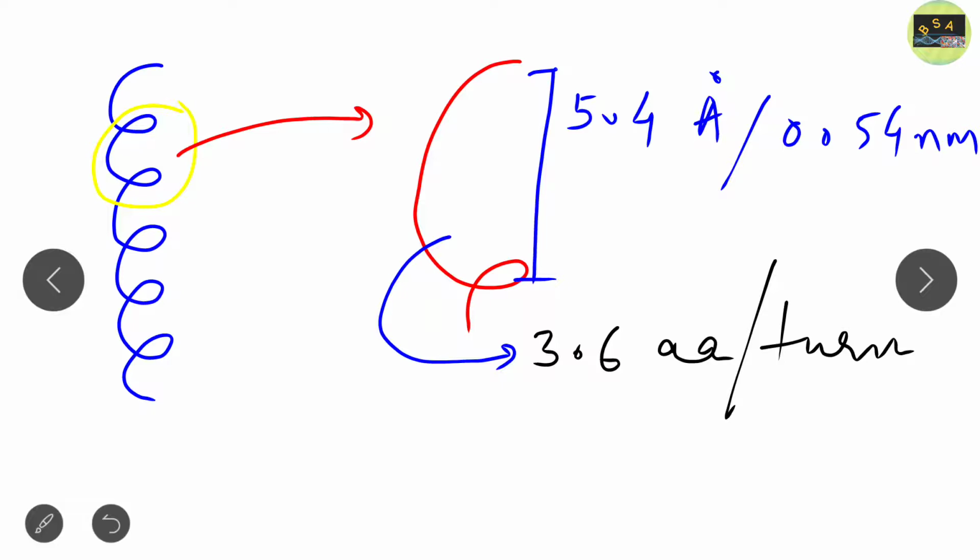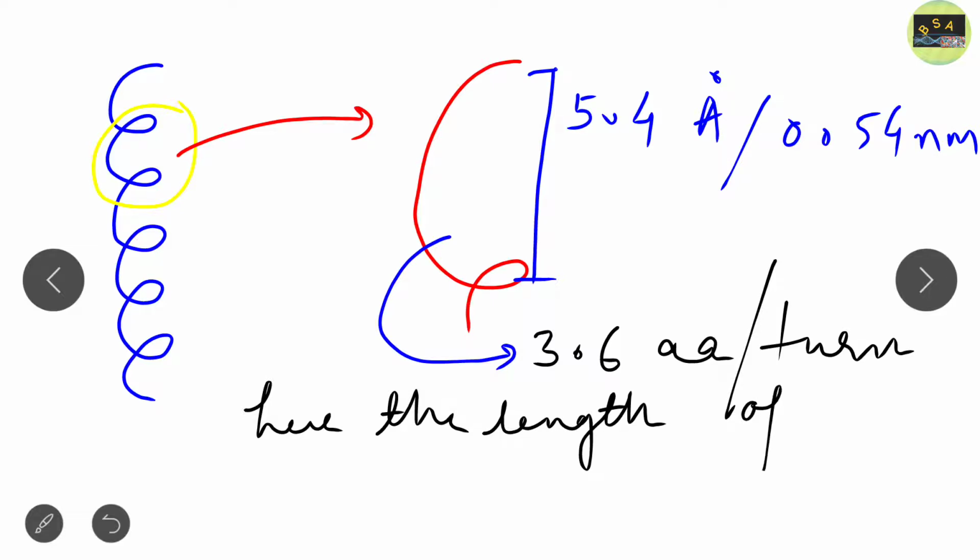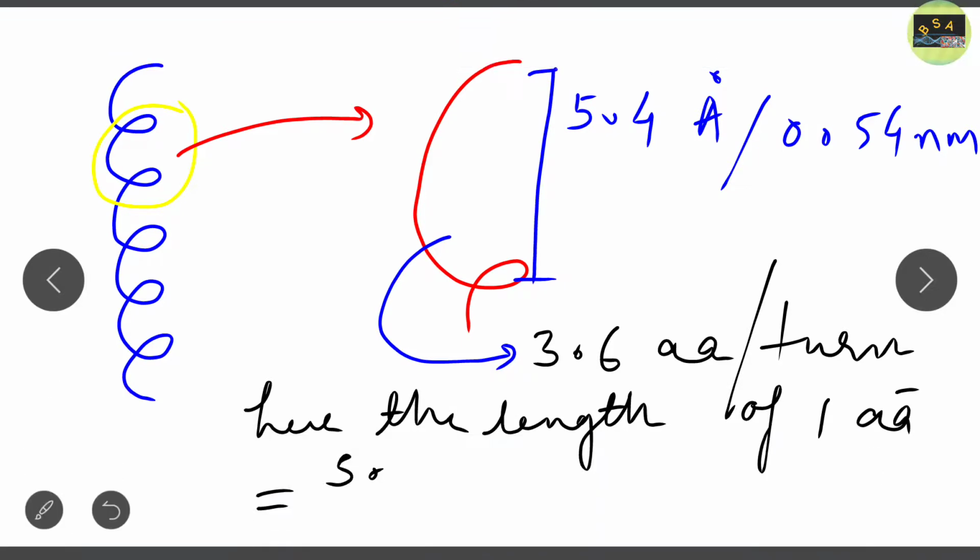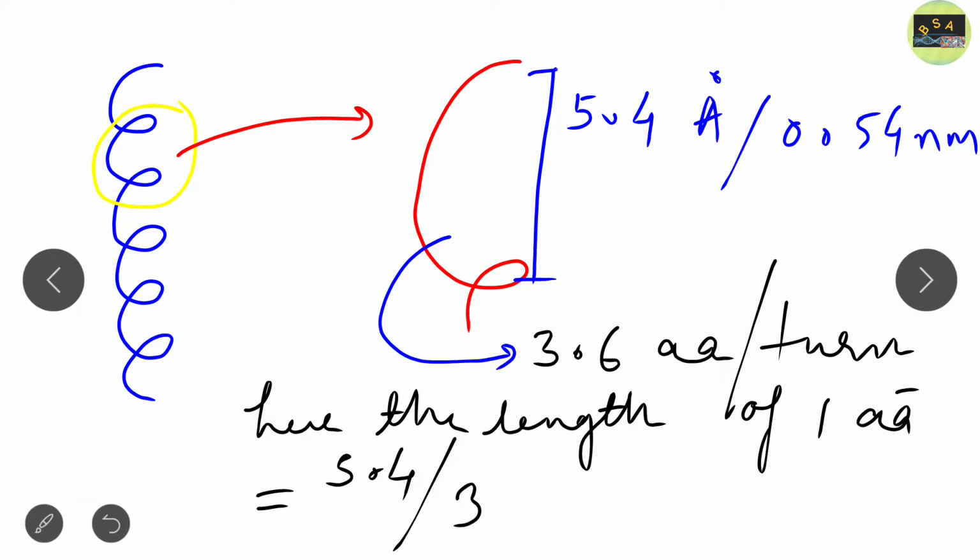So here, what is the length of one amino acid? The length of one amino acid will be 5.4 angstrom divided by 3.6. We divide the total length by the number of amino acids per turn, and we get the answer 1.5 angstrom. Clear? I hope, students, till now you got a clear idea.